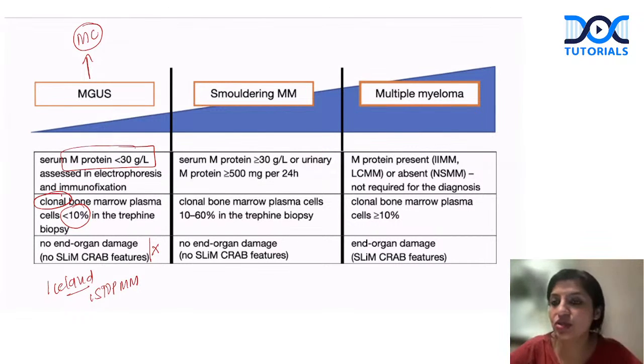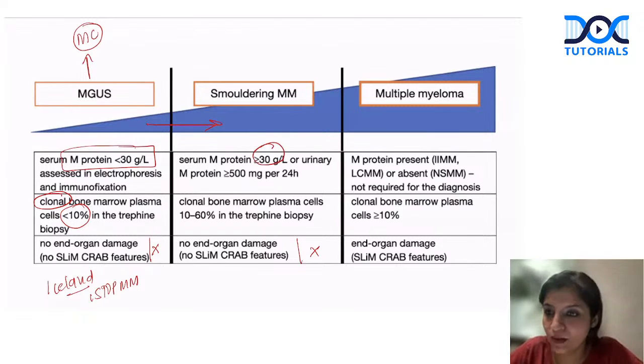Now coming to smoldering myeloma. This MGUS usually progresses to smoldering myeloma. MGUS is a precursor stage, and it slowly progresses to smoldering myeloma and multiple myeloma. Whenever we talk about smoldering myeloma, you have to remember that again there are no symptoms at all. Again, I'll tell you a case which I got recently. This was again an elderly female who presented with an M spike. M spike was more than 3 gram per deciliter.